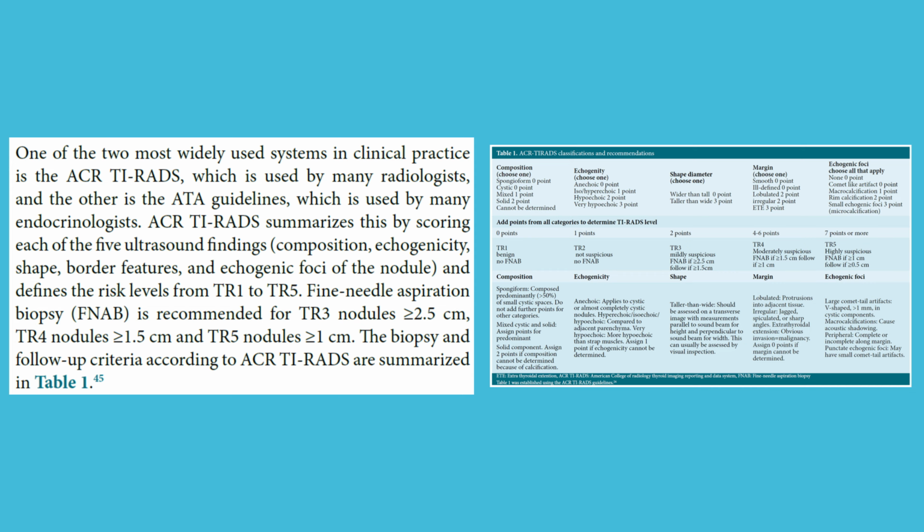ACR-TI-RADS summarizes this by scoring each of the 5 ultrasound findings: composition, echogenicity, shape, border features, and echogenic foci of the nodule, and defines the risk levels from TR1 to TR5. Fine needle aspiration biopsy, FNAB, is recommended for TR3 nodules greater than or equal to 2.5 centimeters, TR4 nodules greater than or equal to 1.5 centimeters, and TR5 nodules greater than or equal to 1 centimeter. The biopsy and follow-up criteria according to ACR-TI-RADS are summarized in Table 1.